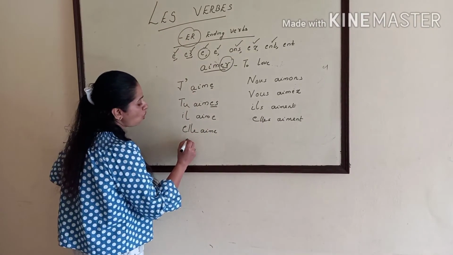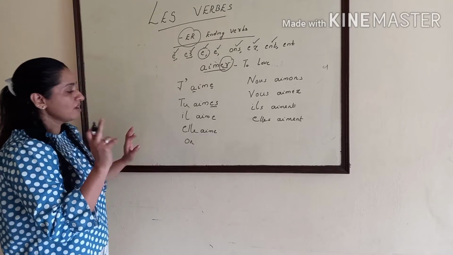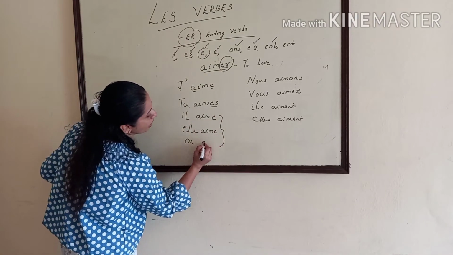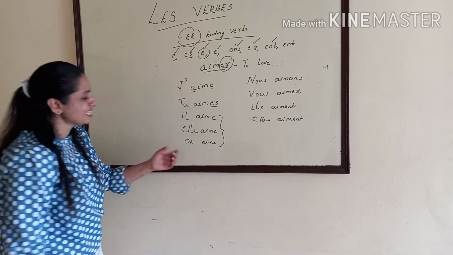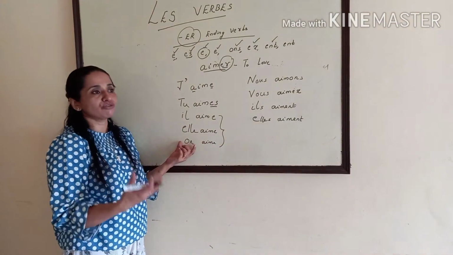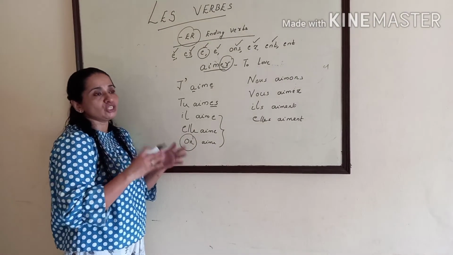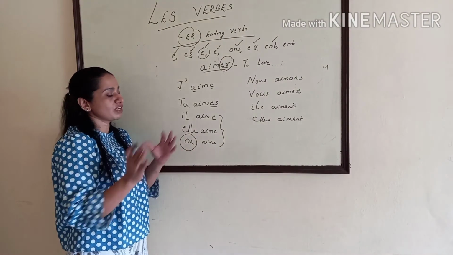And here one more thing. We can use on. On means one. It has the same conjugation as il and elle: on aime. This means one should know, one should follow this. As a general statement, when we talk about people in general, one should follow these rules, one should write like this.